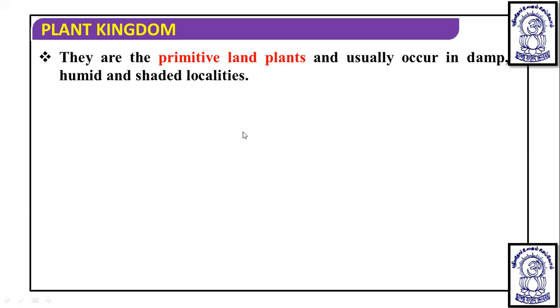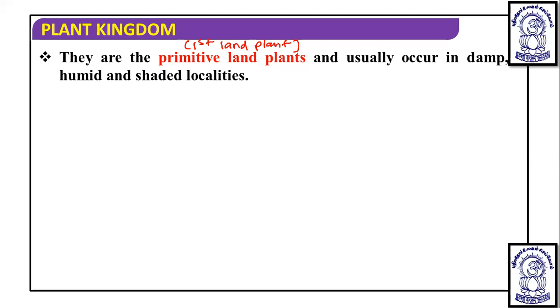They are considered the first land plant or first terrestrial plant. They originated from aquatic plants and came onto land through water. So due to their origin in aquatic plants, some characteristics of bryophytes are similar to aquatic plants.